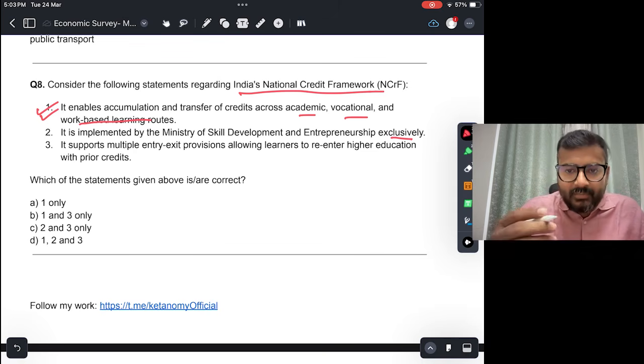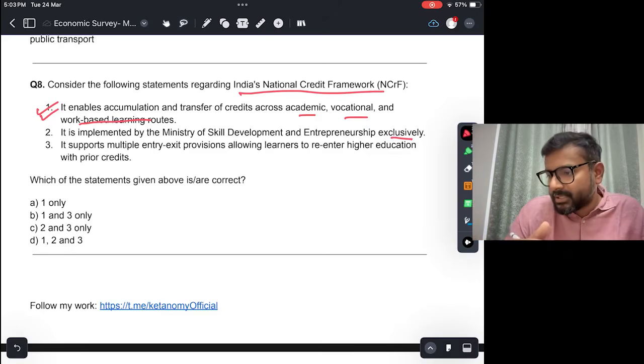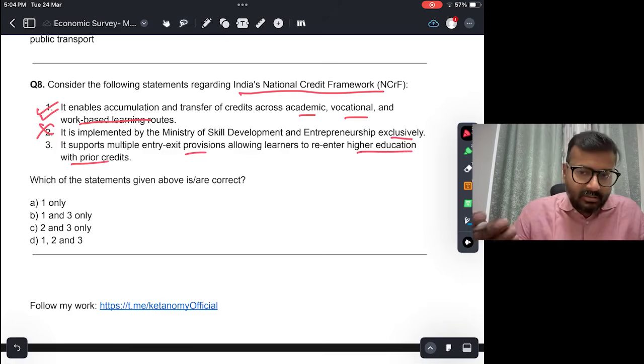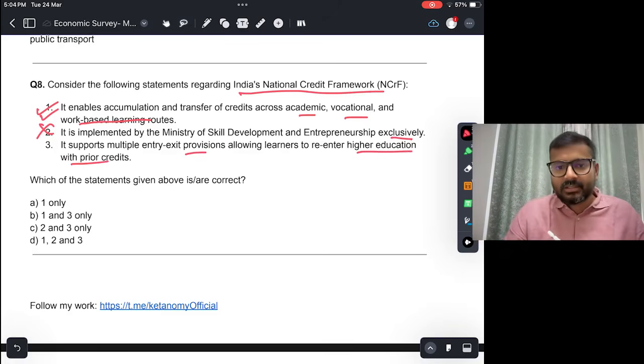So ये जो National Credit Framework है, it is part of National Education Policy of 2020, but काफ़ी सारे ministry involved हैं इसमें. So this is not true. It supports multiple entry-exit provisions, allowing learners to re-enter higher education with prior credits. So that is again one of the objectives, right? That people can re-enter higher education. So this is true. Answer would be B, 1 and 3.